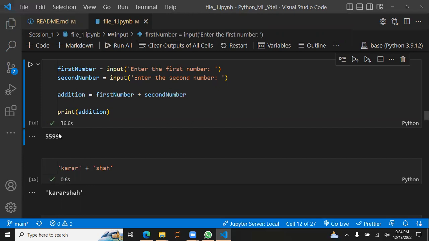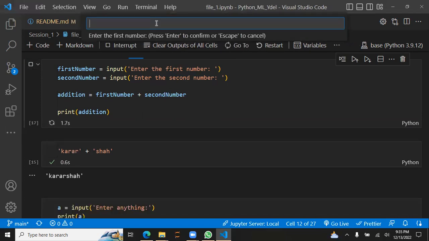Like the 55 at the first instance when you did it, it displayed as a string. This time it does not know anything. We are just entering something. We could enter this number, or we could enter it without quotation. This time we are not concerned about the data type, string, numeric, or something. We are just entering whatever we can.